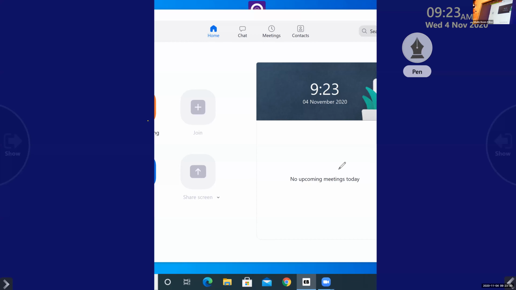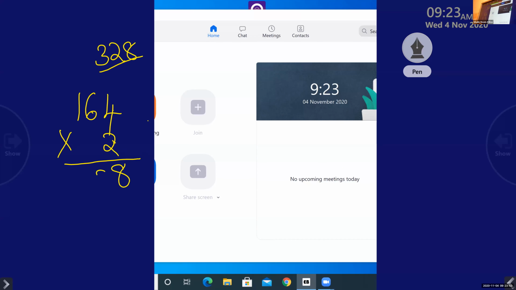Let me see whether I can divide here. Okay, so which is the answer here? 164. 164 is the quotient. Multiplied by 2, check whether we are going to get 328, because we have remainder 0. 4 2s are 8. 6 2s are 12, 1 is carry over. 1 into 2, 2 plus 1, 3. 328. So we got our dividend. So our division is correct.